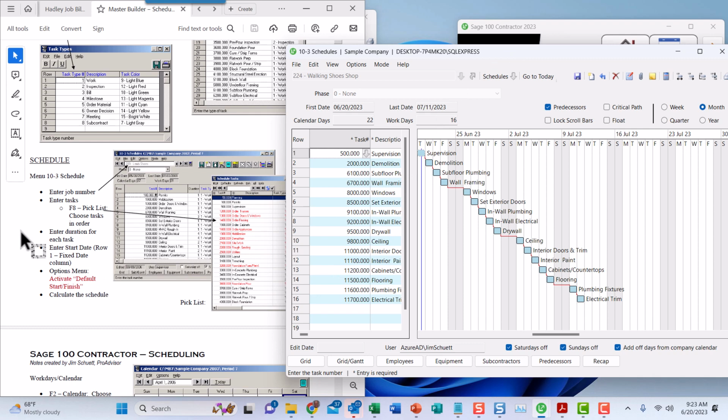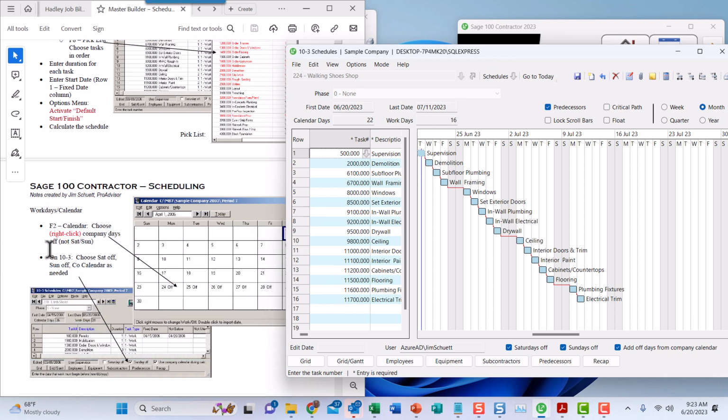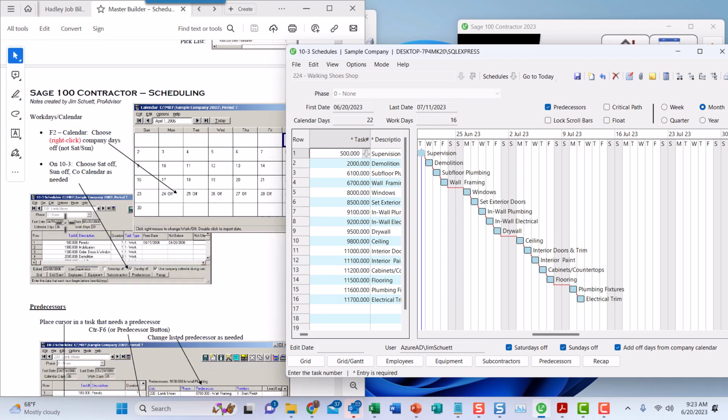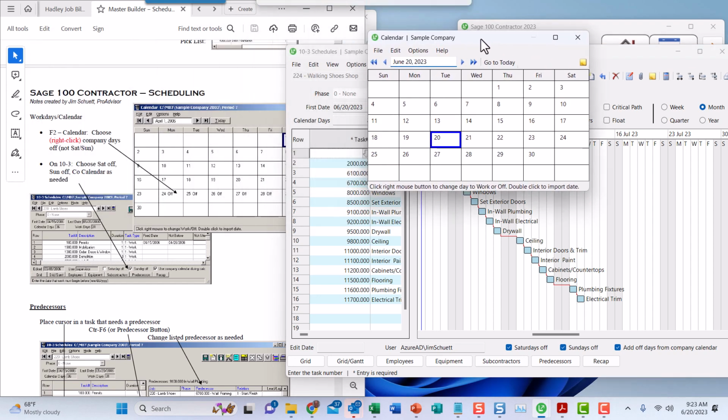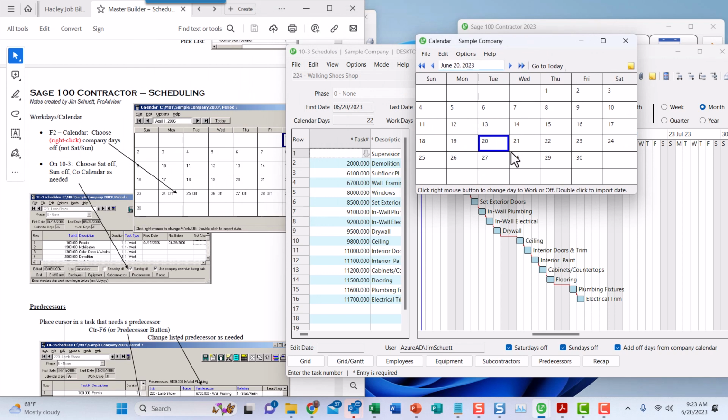Next, we are going to do a little housekeeping here. If you hit F2 like this, it brings up a calendar, and you have the option to right click on any of the dates, like this one here.